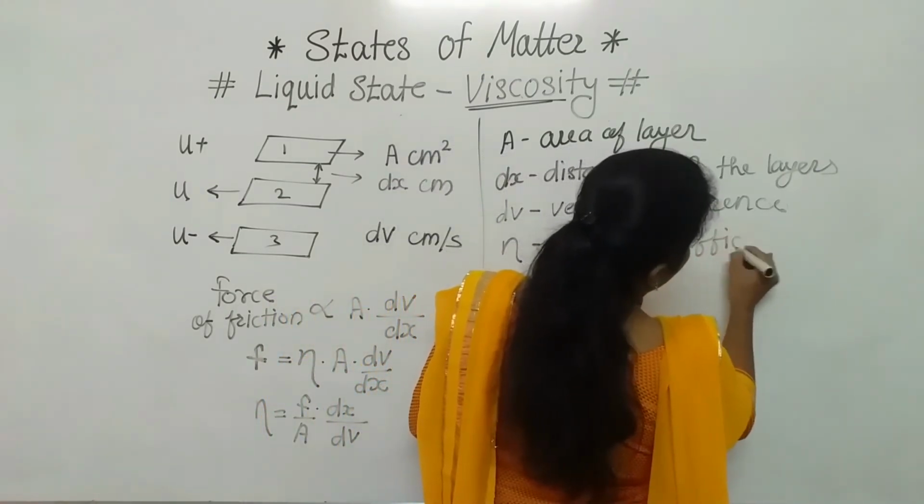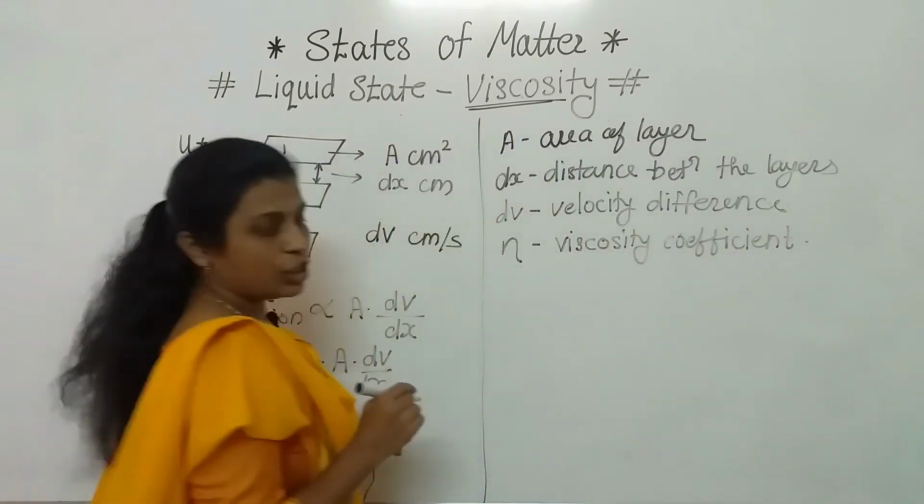So how to define that viscosity coefficient? Listen carefully.